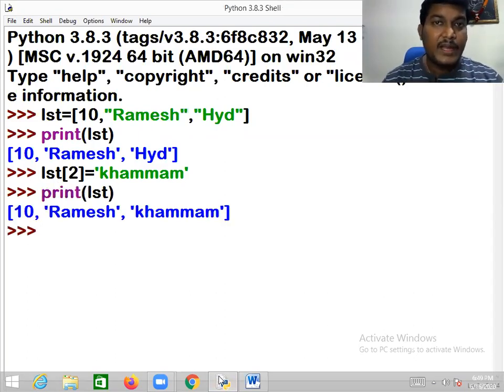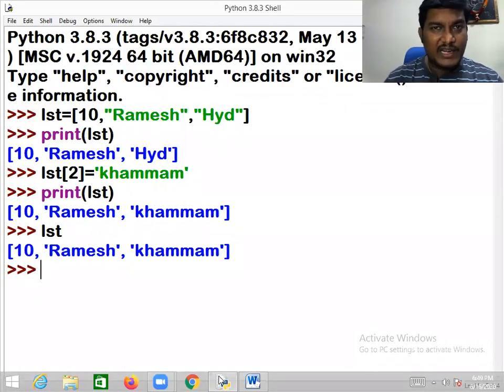Or else you can directly type LST in IDLE. If you want to print the value of a variable in IDLE, you can just write the variable name. You don't even need to write print in IDLE or the Python shell. Script mode is completely different. I hope this point is very clear for you, right?